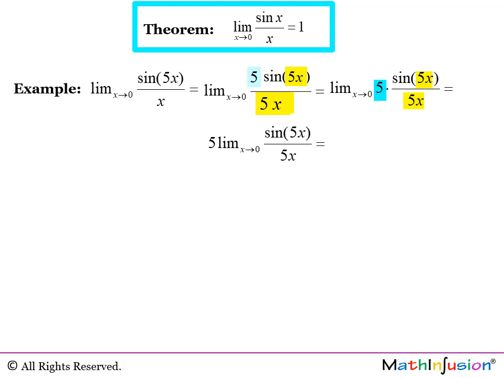Using the constant rule for limits, this is just 5 times the limit of sine of 5x over 5x when x approaches 0. Using one of the variations of the main theorem, we know that the limit is 1, and then we multiply by 5 and we get 5.